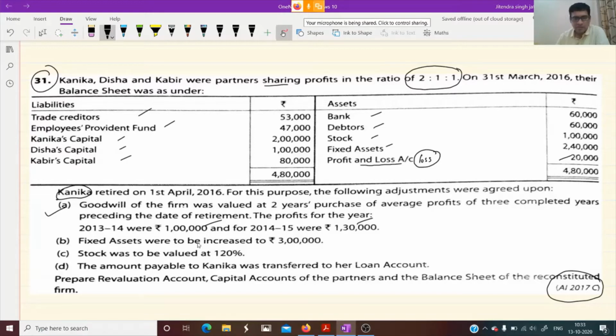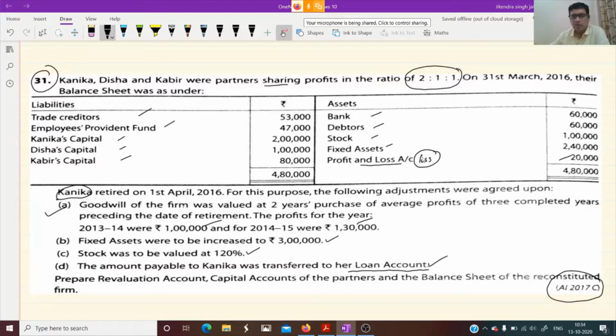Fixed assets were to be increased to 3 lakh, it will go in revaluation. Stock was to be valued at 120%, revaluation. The amount payable to Kanika was transferred to her loan account. It is clear that the partner who is taking retirement, his amount is transferred to loan account. Prepare revaluation account, capital accounts of the partners and balance sheet of the reconstituted firm.